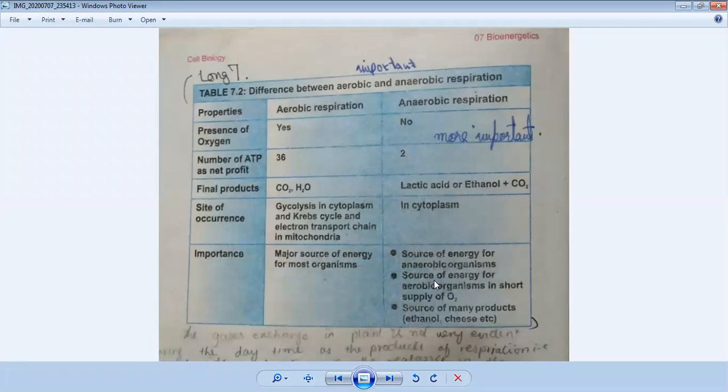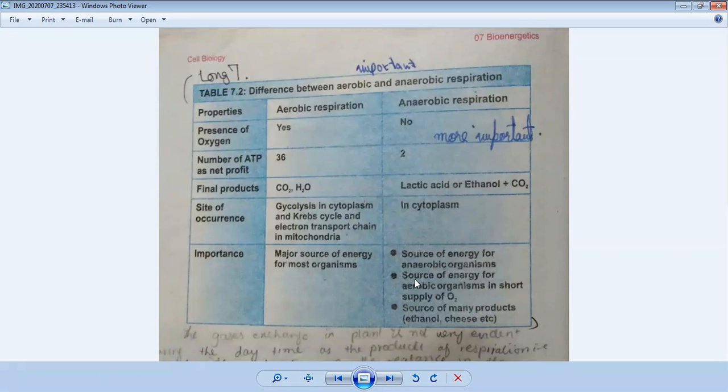anaerobic respiration is a source of energy for anaerobic organisms. If you keep in mind, we discussed anaerobes in the chapter. Which organisms are called anaerobes? Those organisms which can respire without oxygen are called anaerobes. So anaerobic respiration is a big source of energy for anaerobic organisms, or anaerobes.